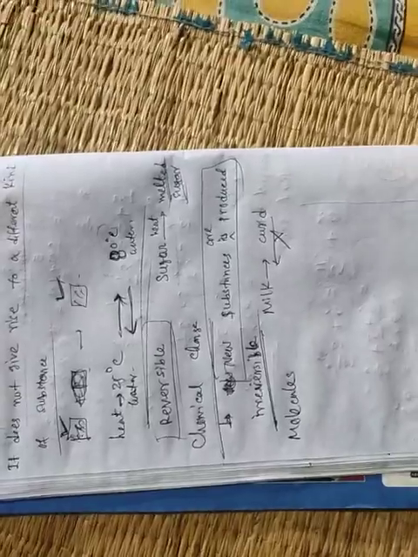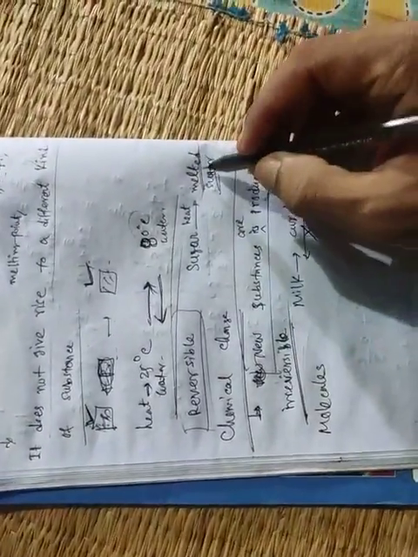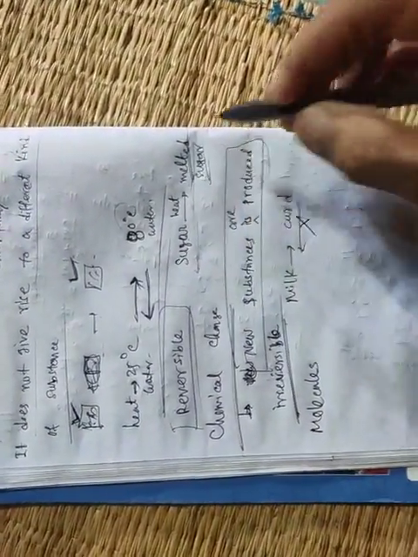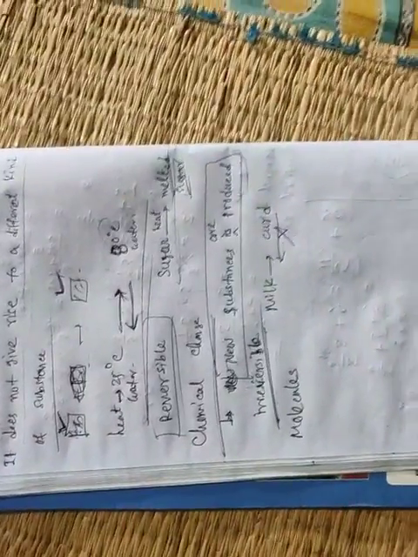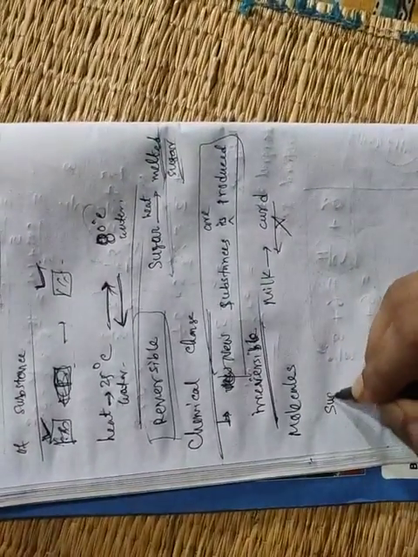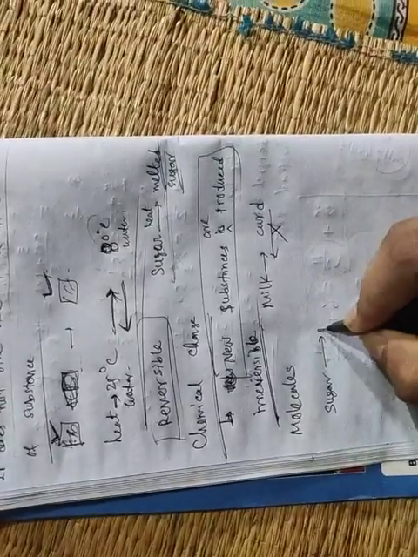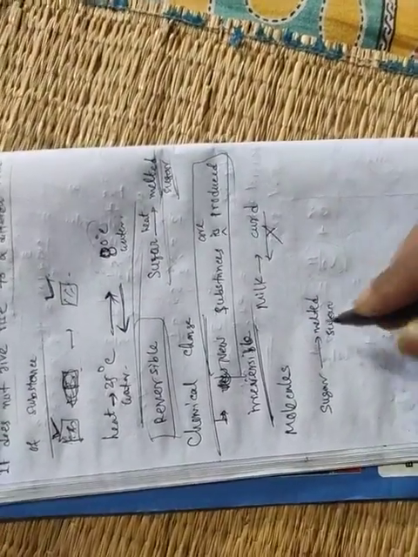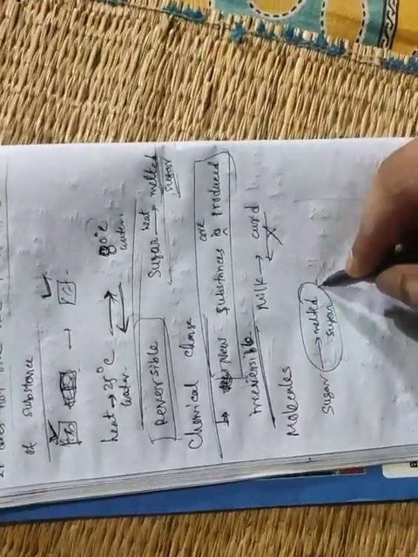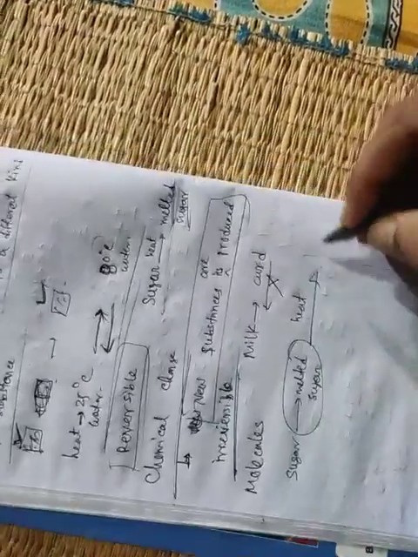Another example, if we melt sugar, then this is the physical change. But if we give some heat again,